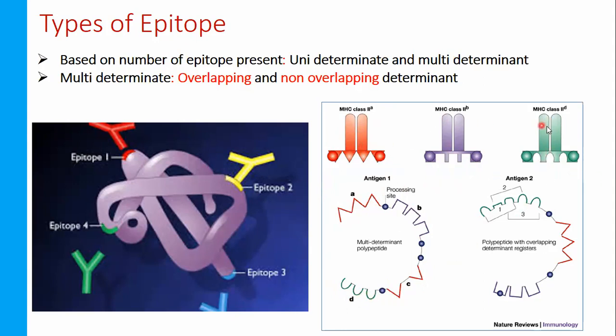Okay. Now 1, 2, 3. These three antigens can be bound over here because we are discussing the multi-determinant. Now here what happened? None of the epitopes is sharing some common features, some common structures with others. They are independently located, and they are distantly located as well. So at the same time, the red A, B and D can bind. Okay, A can bind over here, B can bind over here, and D can bind over here.